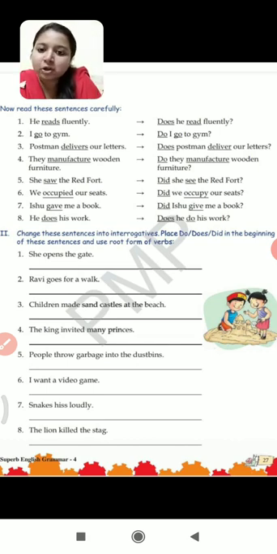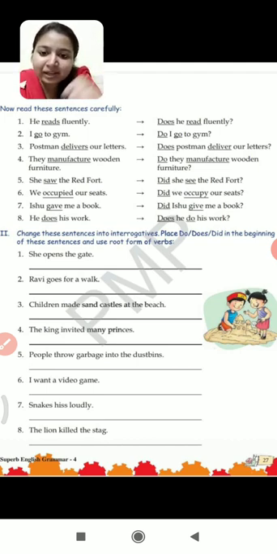Next, we occupied our seats. Occupied, this is also a past tense sentence, so we have to use did in this. Did we occupy our seats? Occupied will turn into occupy. Next, Ishu gave me a book. Ishu gave, it is also a past tense sentence, so did Ishu give me a book? Gave will turn into give.